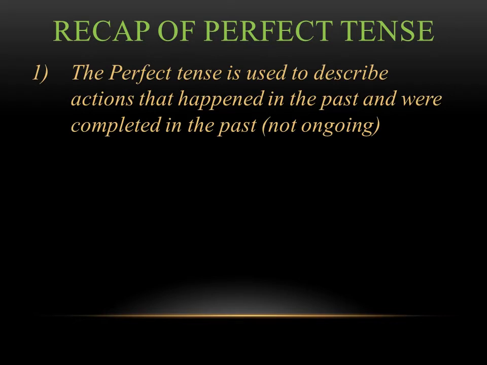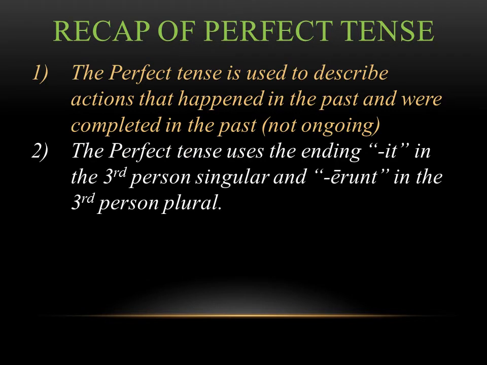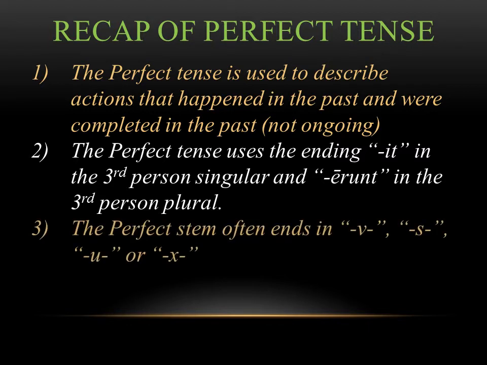So just to recap the perfect tense, we've seen that the perfect tense is used to describe actions that happened in the past and were completed in the past. In other words, they were not ongoing. And we've seen the perfect tense endings of IT for third person singular and erunt, E-R-U-N-T, for third person plural. And these basically mean either he, she, or it did something or they did something.